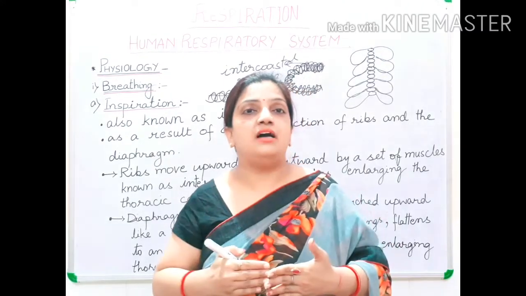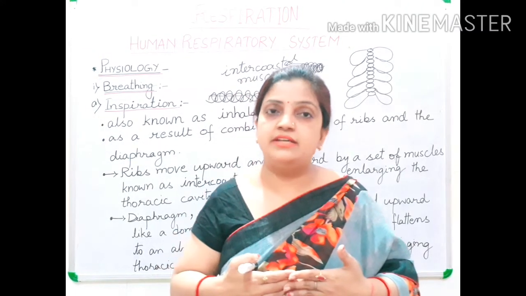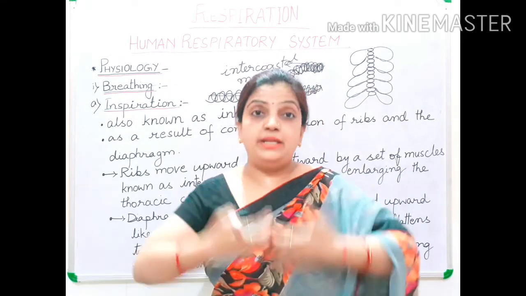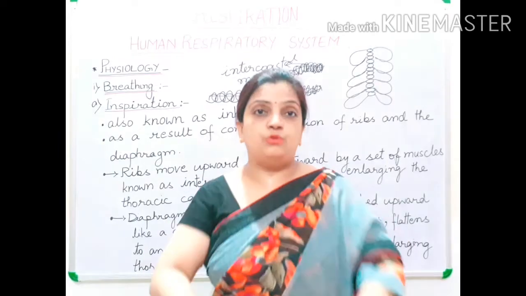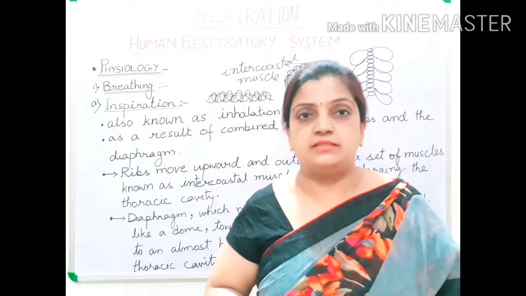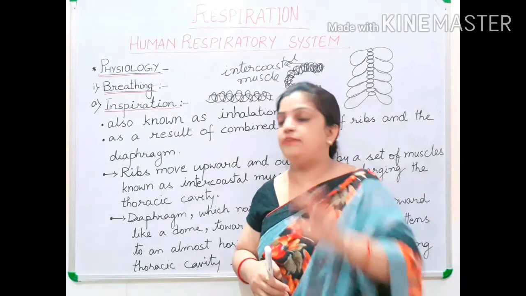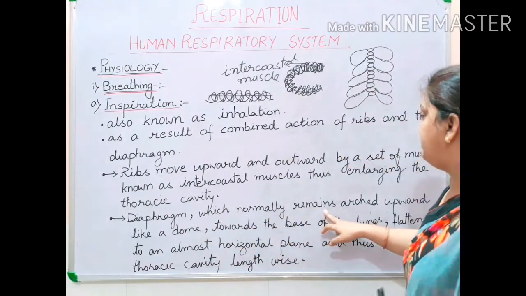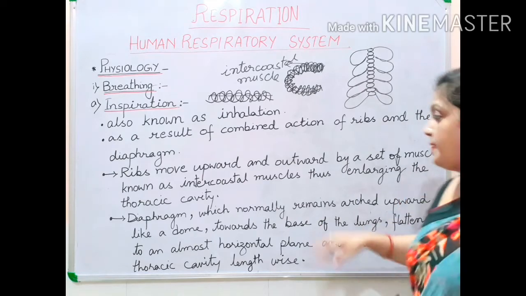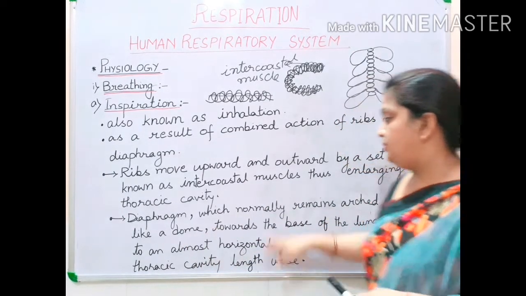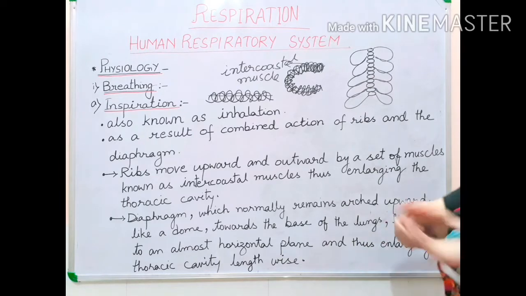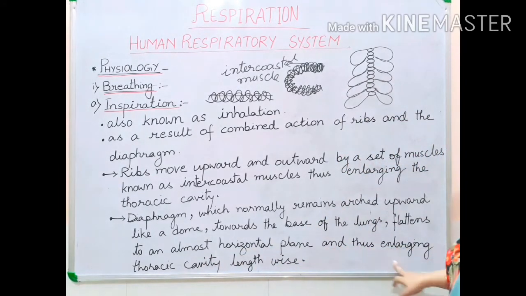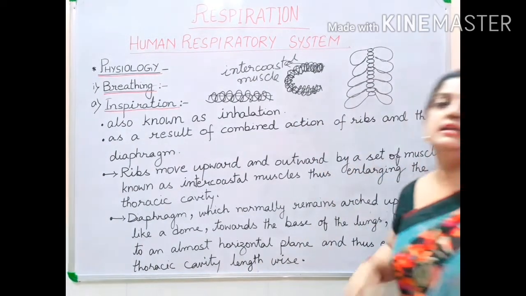If the question is asked why the thoracic cavity is increasing, it is increasing because of the pulling up of the ribs upward and outward by the intercostal muscles. This was the first question, and I have given its answer. Now the second is the diaphragm, which normally remains arch-shaped, upward like a dome towards the base of the lung, and flattens to an almost horizontal plane, thus enlarging the thoracic cavity lengthwise.